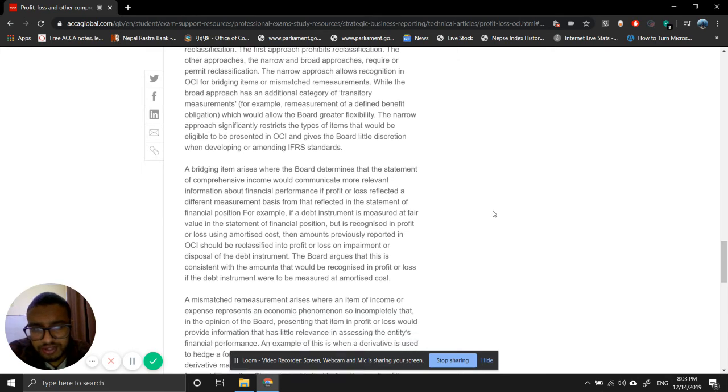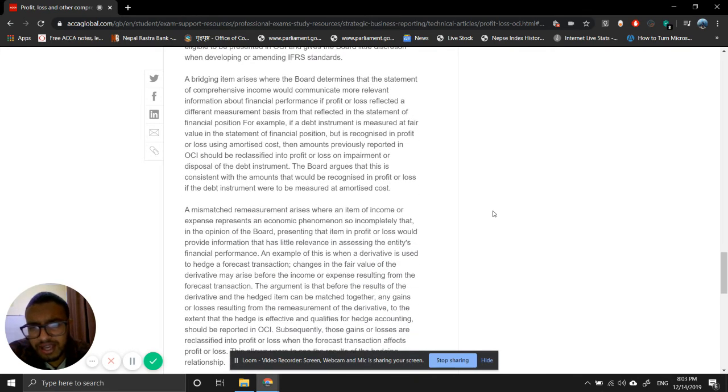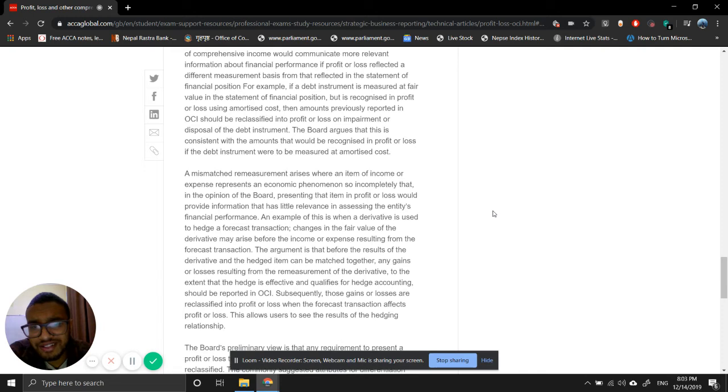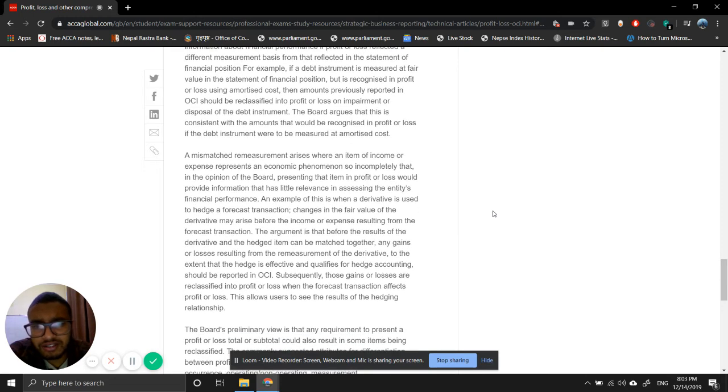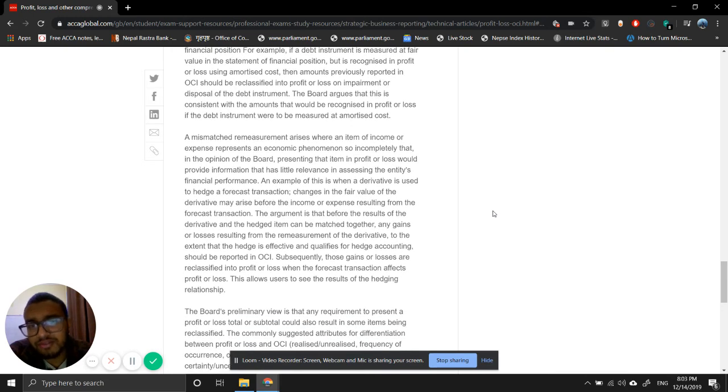So the board argues that a mismatched remeasurement arises when an item of income or expenses represents an economic phenomenon so incompletely that, in the opinion of the board, presenting it in profit or loss would provide information that has little relevance in assessing the entity's financial performance.